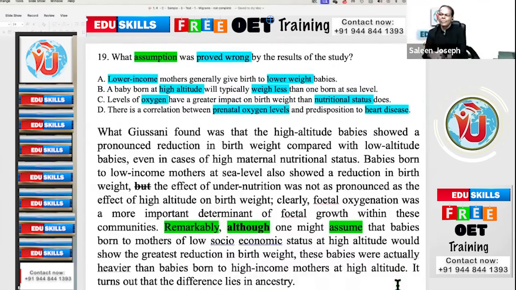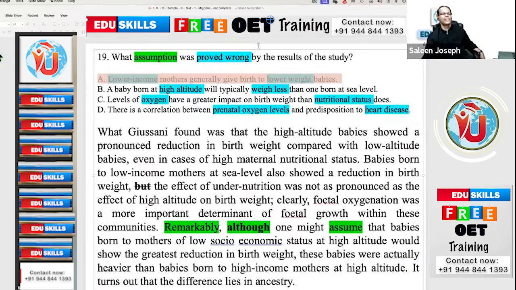So which assumption, presumption, speculation was proved wrong? Lower income mothers will give lower weight babies. So they are asking which assumption was proved wrong, not which fact is right. This fact is not right. This is the assumption which is proved wrong.